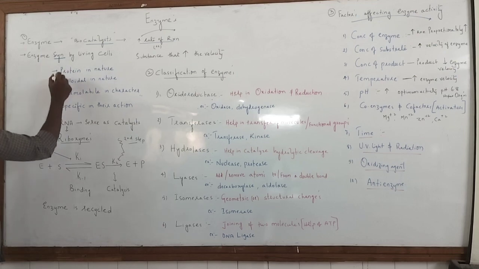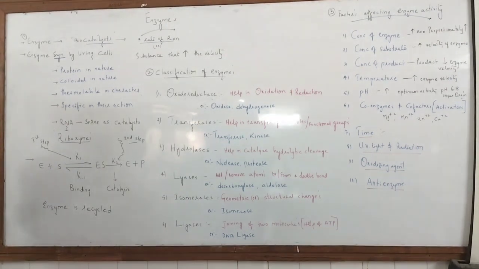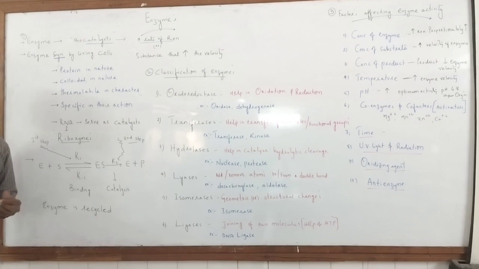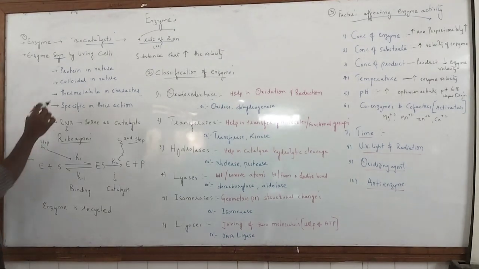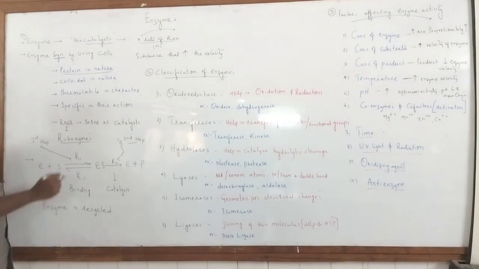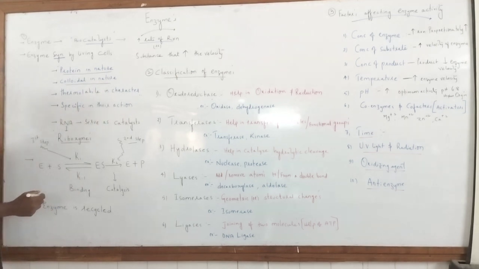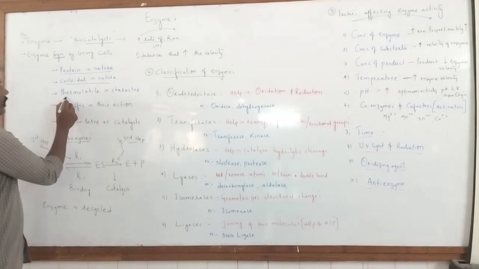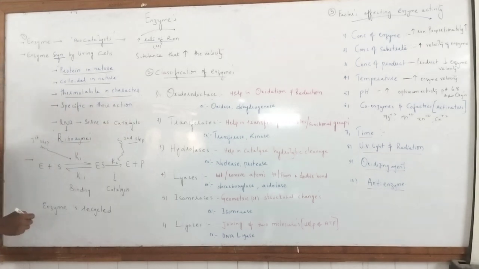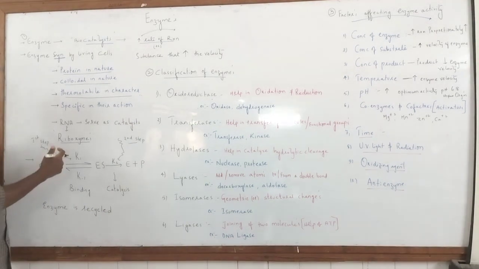So the properties of an enzyme. Enzymes are protein in nature. That means we have one definition: all enzymes are proteins, but all proteins are not enzymes. So in the same concept, when we learn enzyme, the nature of enzyme is a protein and it is colloidal in nature. That means they collide with each other to form their specific reaction, and they are thermolabile. They will resist temperatures up to an extent. At a maximum temperature, there is denaturation of enzyme activity, or if there is a low temperature also, the specific function of enzymes cannot be seen.